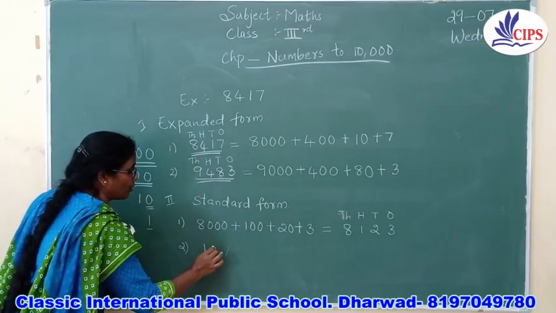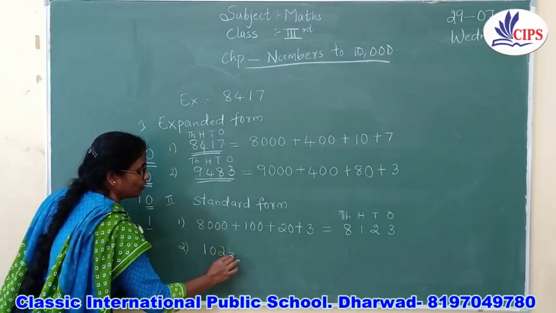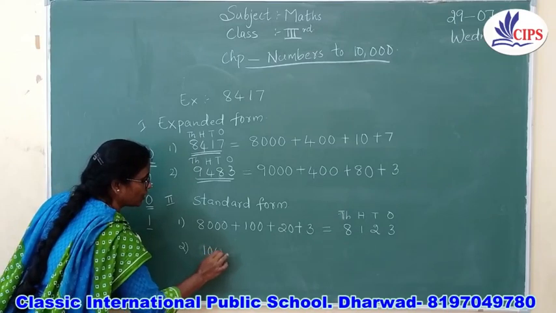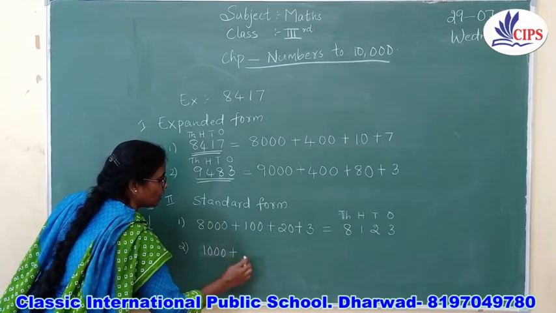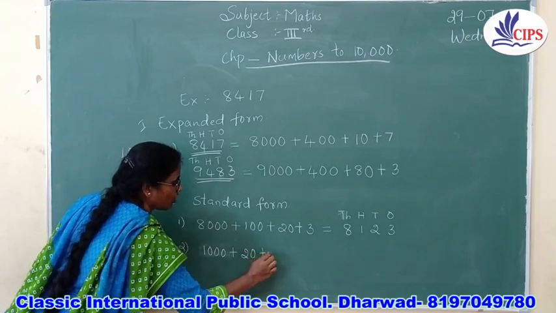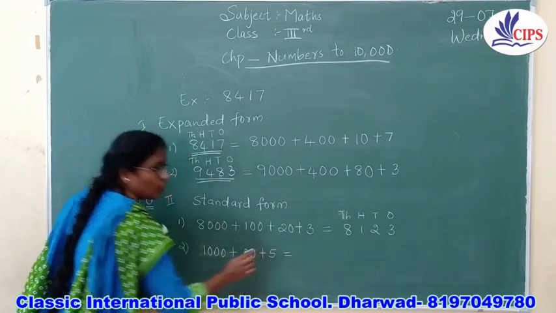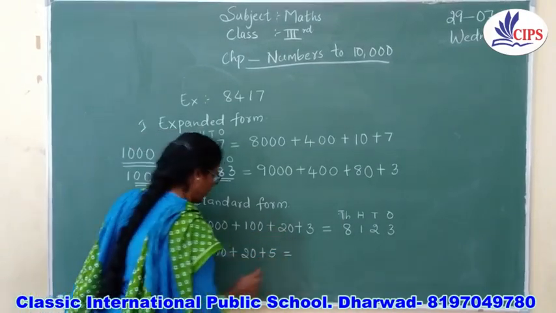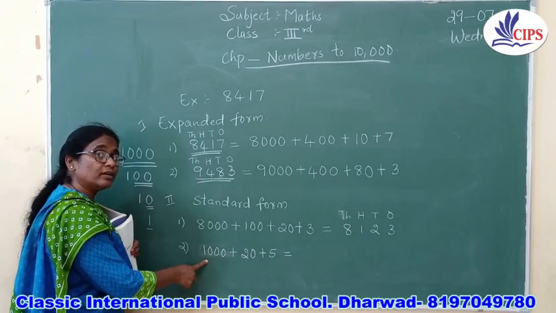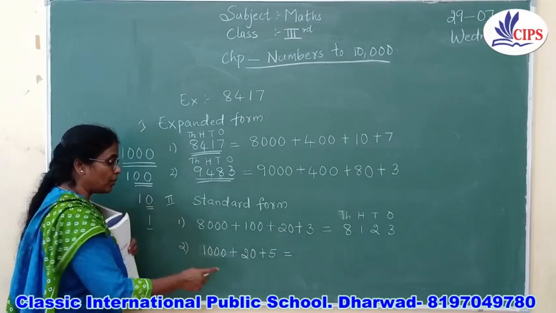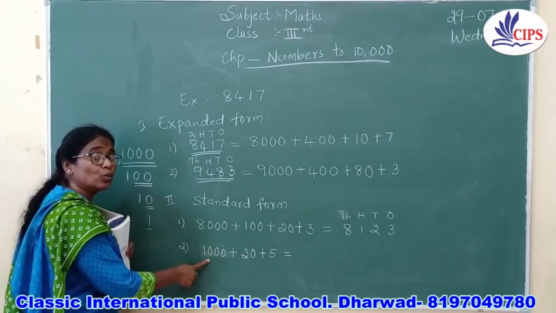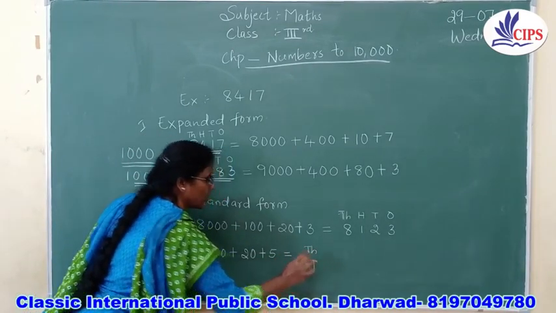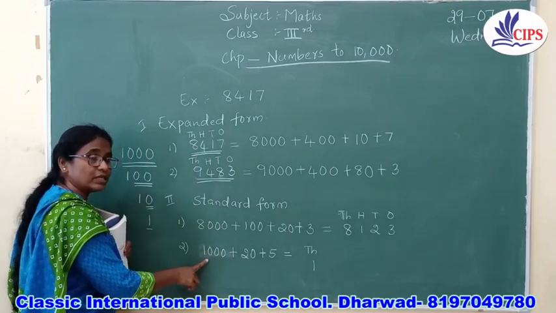Okay children. Sorry, this is the expanded form. I am going to take 1,000 plus 20 plus 5. What is this? Tell me, how are you going to read the number? It is 1,000. So now in the thousands place, what is there? 1. In the thousands place, it is 1.